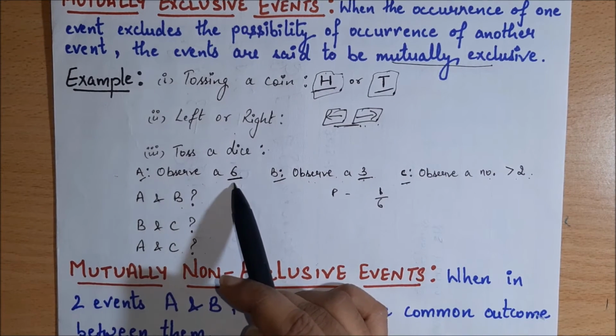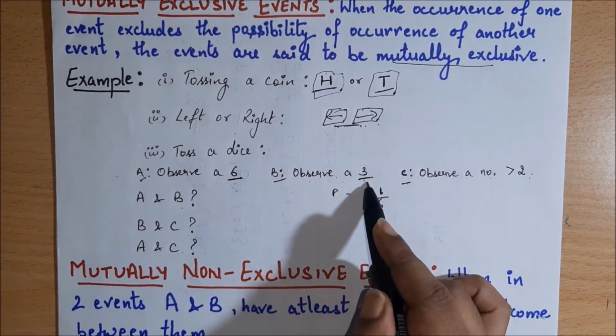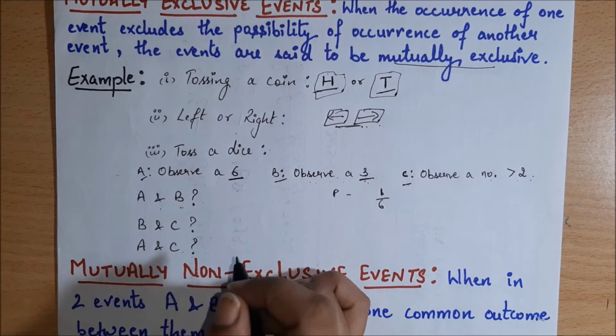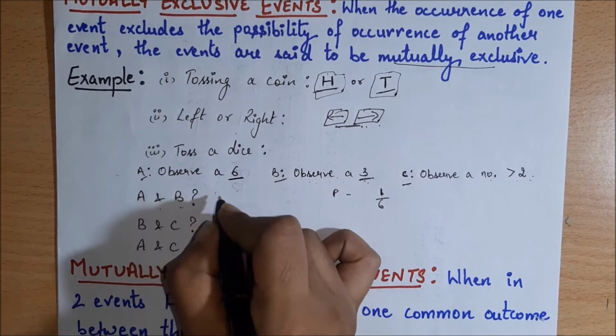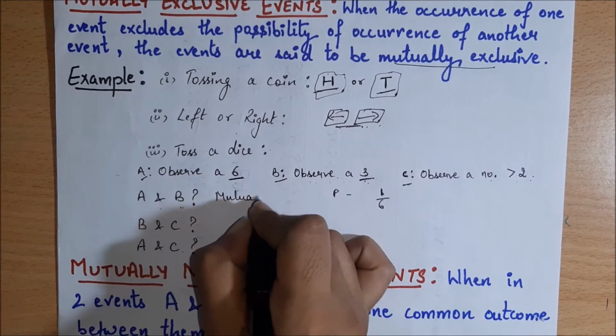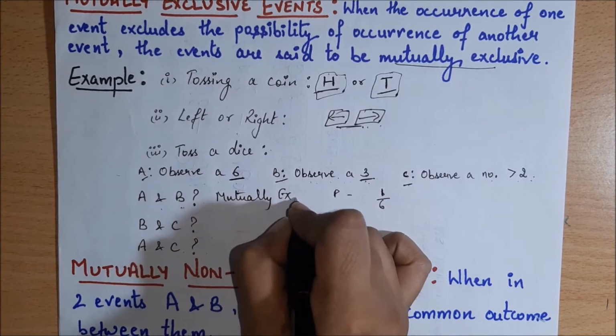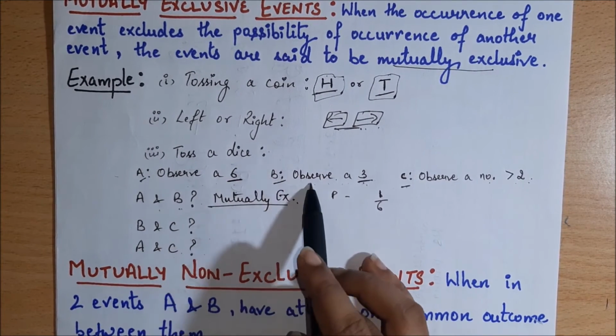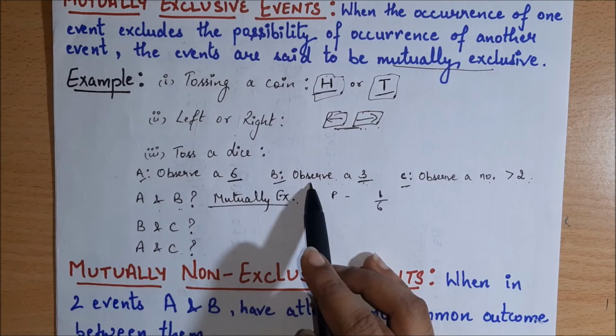Observing a number 6 is different and observing a number 3 is different. So this is a mutually exclusive event, as they do not have anything in common between these two events.